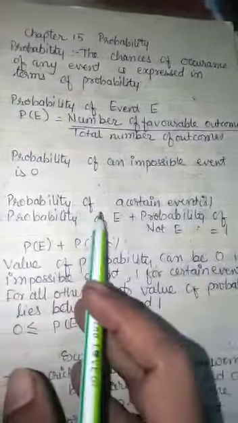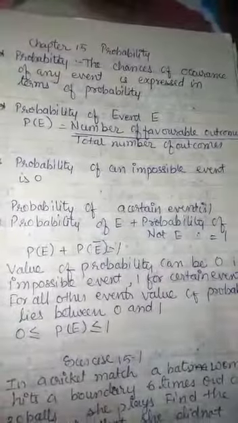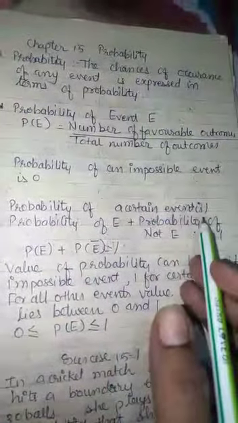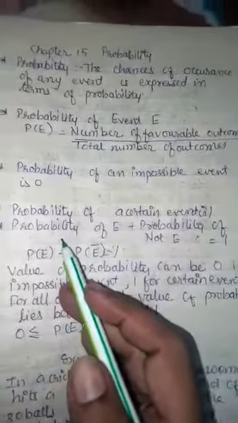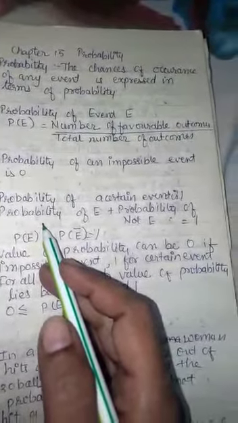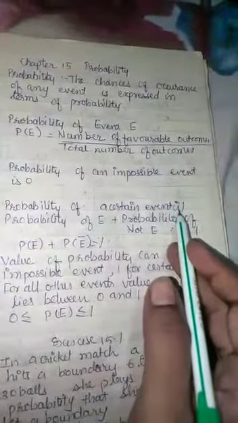Now what is a certain event? The event which is 100% possible, that event is known as a certain event. Now probability of a certain event is 1. Example, what is the probability of sun rising in the east? The sun will always rise in the east. It is a certain event. The probability of sun rising in the east will be 1 as it is a certain event.